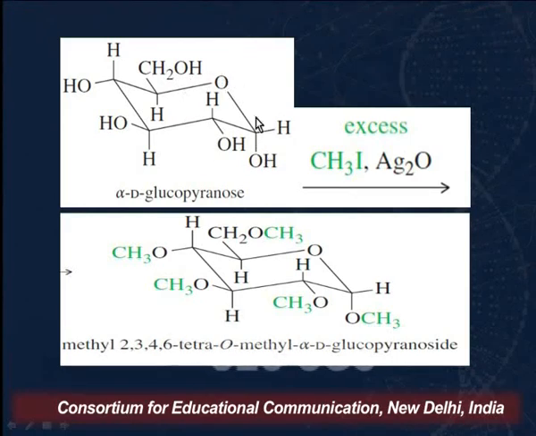Here I have shown the chair form, the chair conformation of glucose, that is the cyclic structure. So when it reacts with excess of methyl iodide and silver oxide, we find that all the hydroxyl groups, including the anomeric hydroxyl group, are converted into methyl ethers.